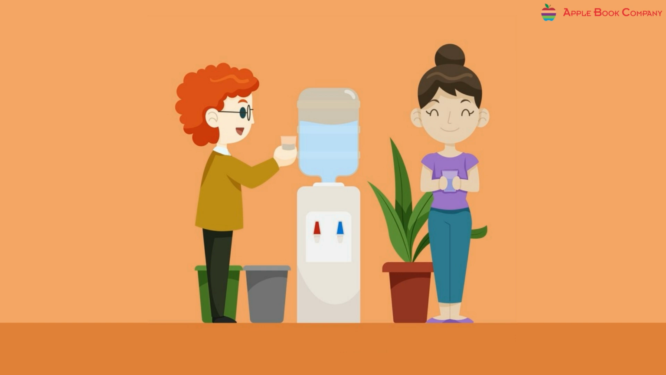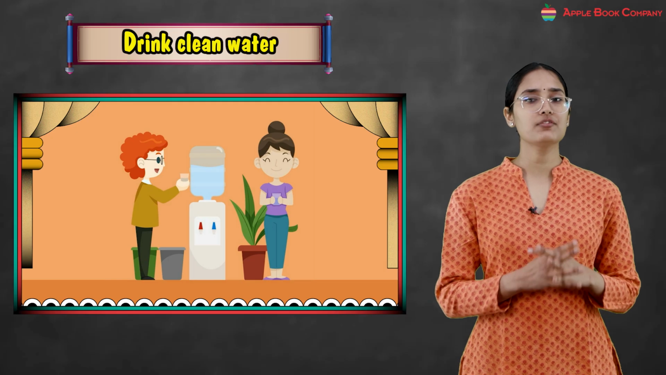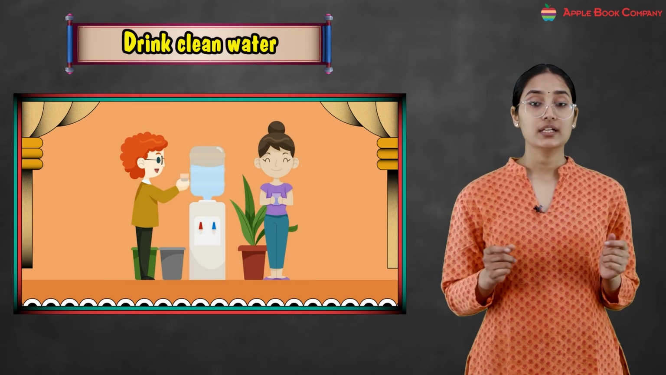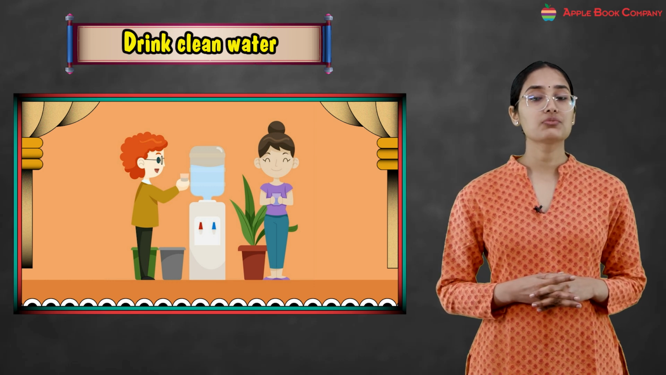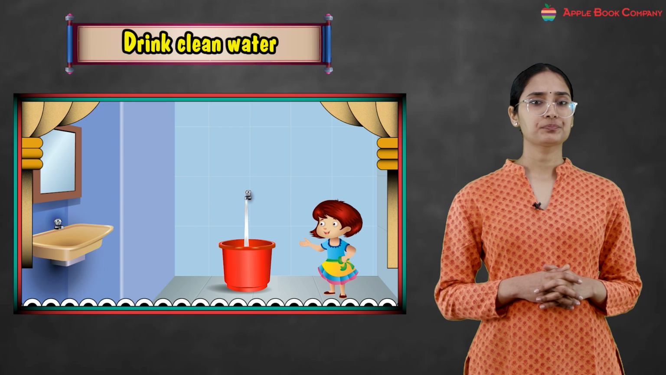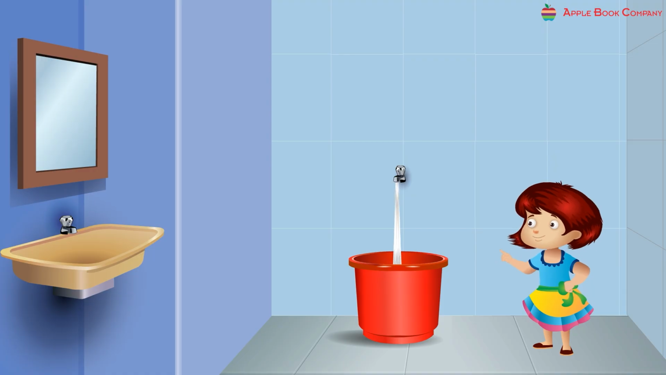We can also use water filters to clean water. Have you heard about RO, right? We all have RO in our houses, right? We use these water filters to clean water. Now, the tap water that comes in our houses through pipes is safe to drink. We should store water in clean containers like buckets, pots, tanks, bottles and jugs.